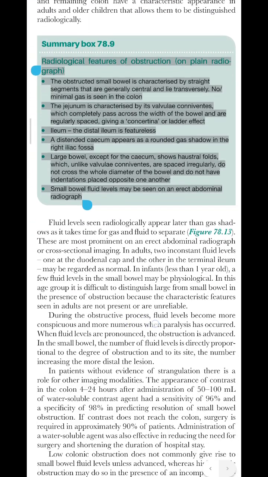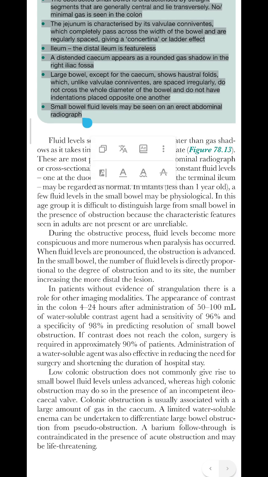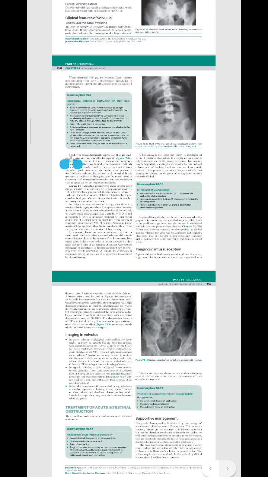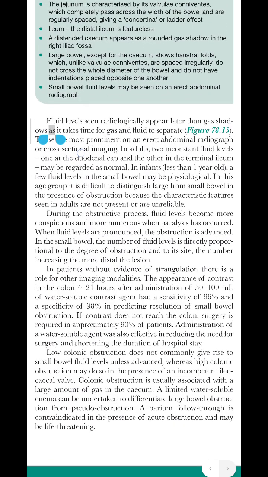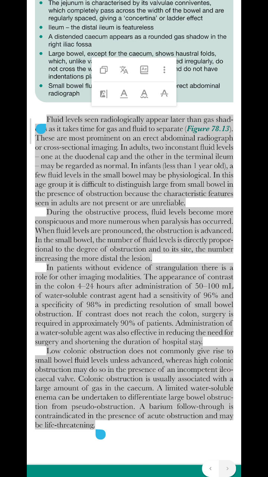Small bowel fluid levels may be seen on an erect abdominal radiograph. Fluid levels seen radiologically appear later than gas shadows as it takes time for gas and fluid to separate, figure 78.13.